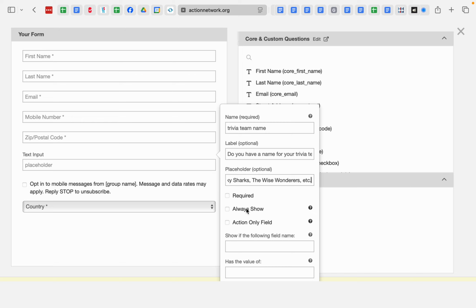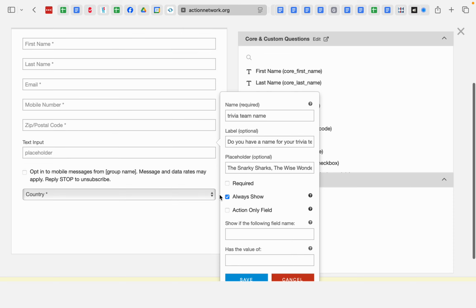We're going to click on this field that's not a core field. Somebody might come in and they might want to change it, and they might submit the form again. So I'm going to click always show, because what that means is that if they come back and fill out the form again, even though they already have what's called a value in this custom field, I know that's very technical, it will show up anyway. But if they're already logged in, then the first name, last name, email, mobile number, zip code will already be filled.